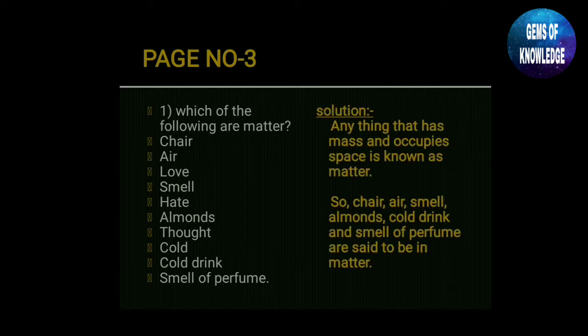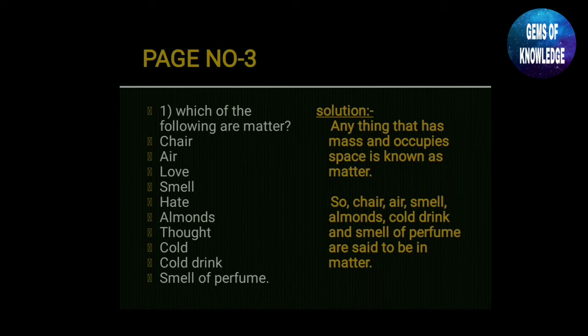You can see the solution here. What is matter? We have already studied what matter is, right? Anything that has mass and occupies space is known as matter. Anything which contains some mass and also occupies some space is known as matter. So here, chair, air, smell, almonds, cold drink and smell of perfume are said to be matter.